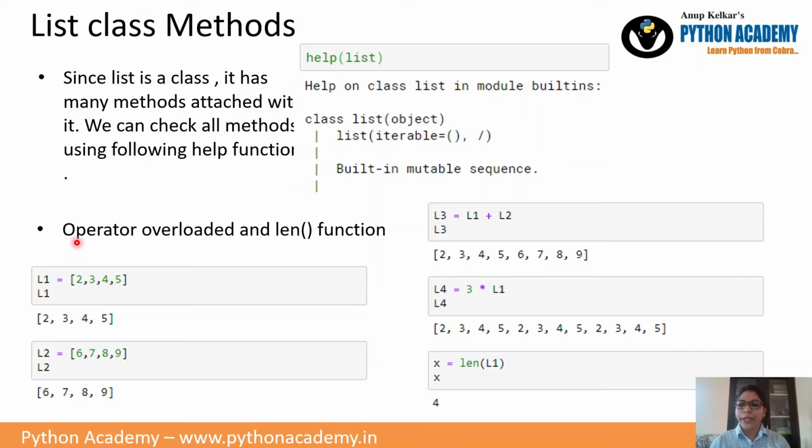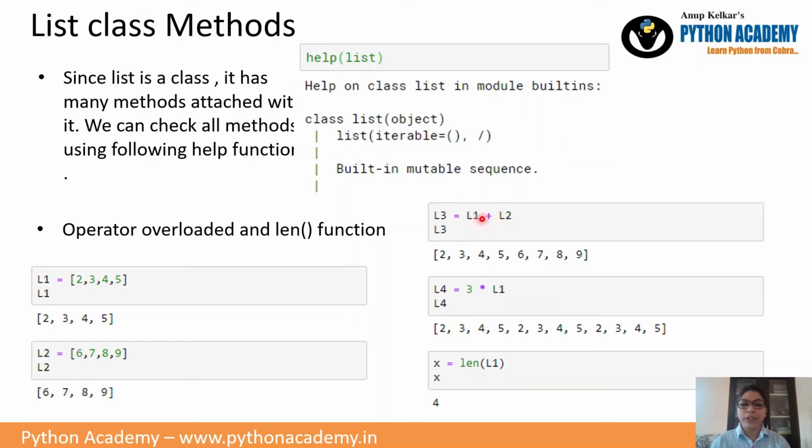Then operator overloading and the length function. Since list is a class, we can have multiple methods. We will see one of them, that is operator overloading. Operator overloading means a particular operator behaves in many forms. Here we have list 1 and list 2. List 1 has some values, and list 2 has some different values. Then plus is the operator we are using, so here plus is an overloaded operation.